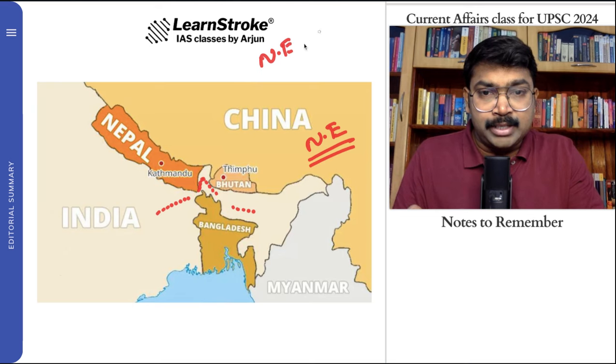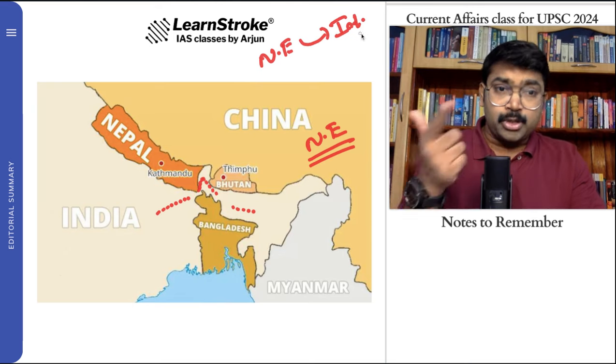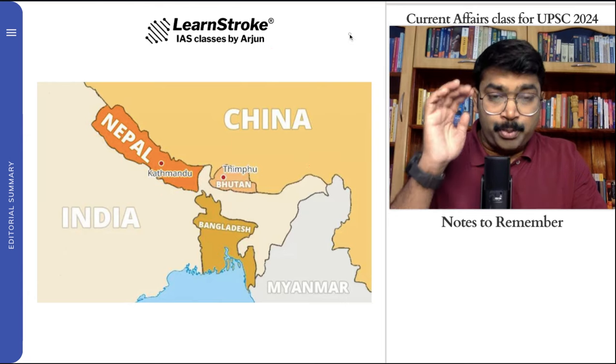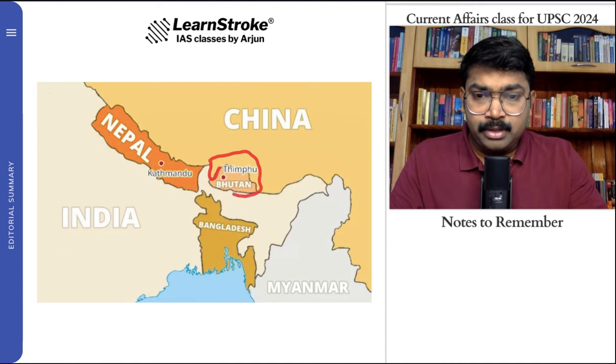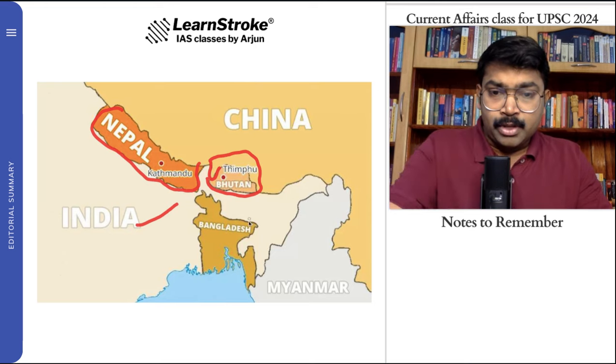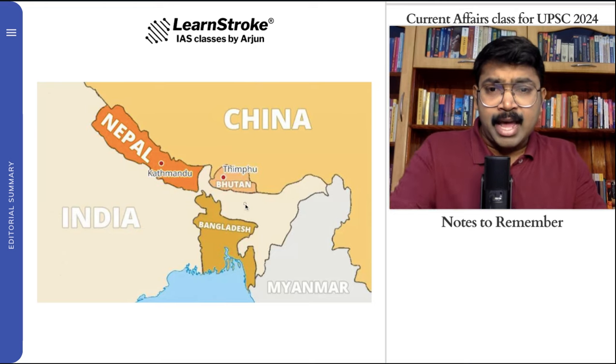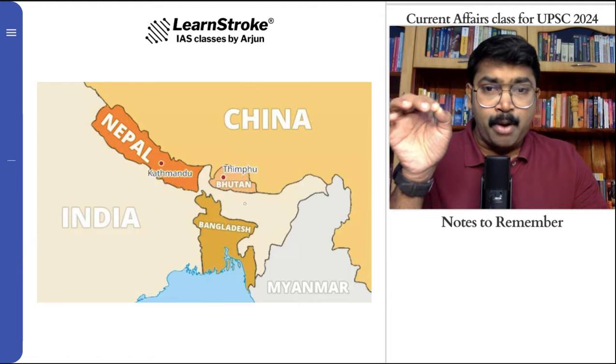And which of the northeastern states are having international boundaries with other countries. So this is also important for the prelims exam. So please, this is the learning that we have to learn. And look at Bhutan. So definitely it has got borders with China, and Bhutan is actually this place. And on the left side, you have Nepal, and India definitely on this side. On this side, you have Bangladesh. So have clarity on this map. Very, very important for the exam.